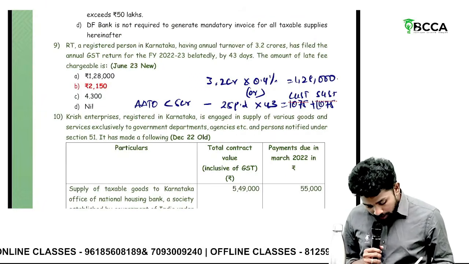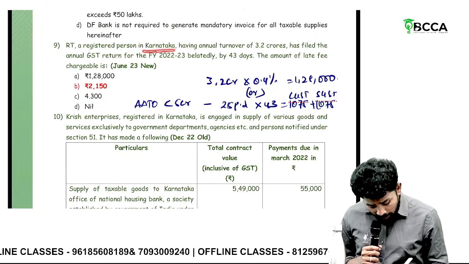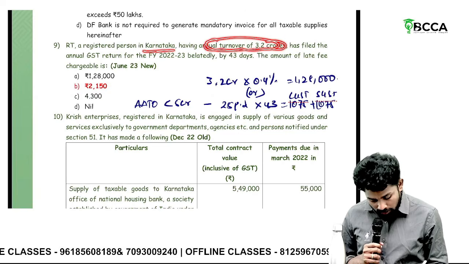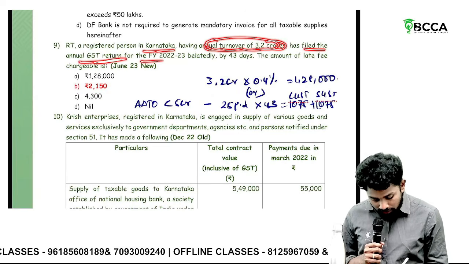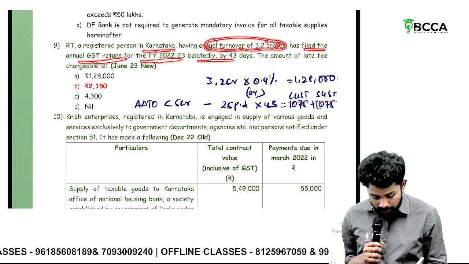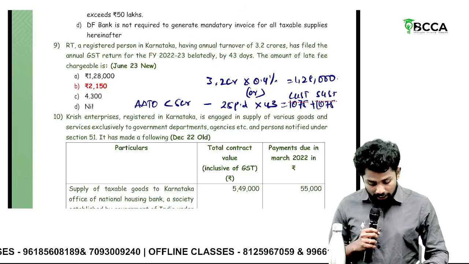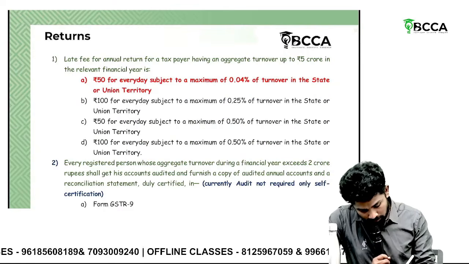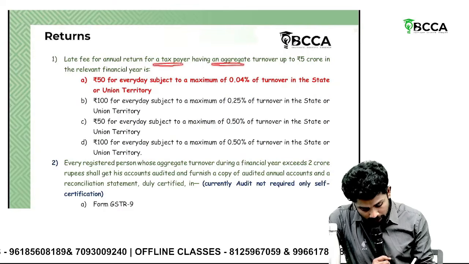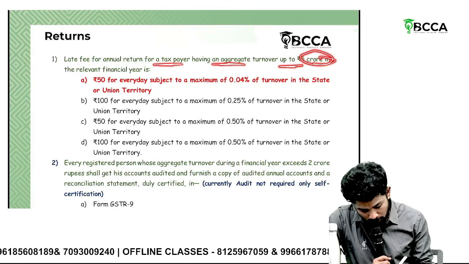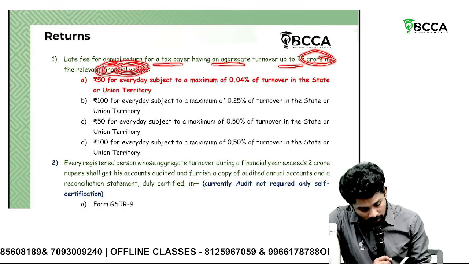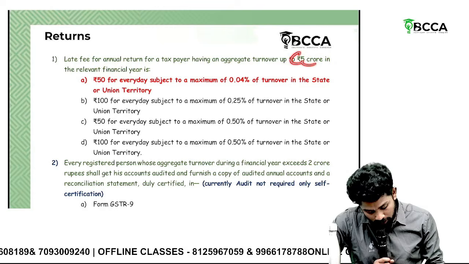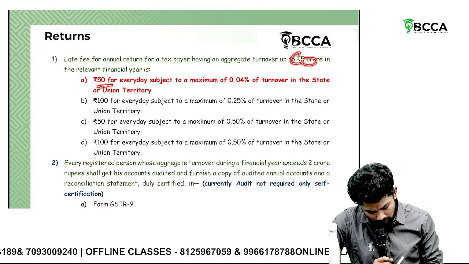RT Limited, a registered person in India having annual turnover of 3.2 crores, has filed the annual GST return for the financial year 22-23 belatedly. What is the amount of late fee? Sir, actually what is his annual turnover? The late fee for annual return for a taxpayer having aggregate turnover of up to rupees 5 crore in the relevant financial year is rupees 50 for every day.